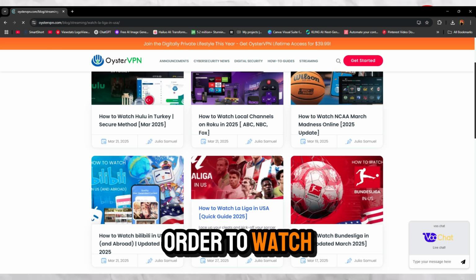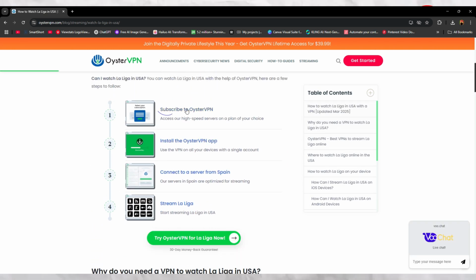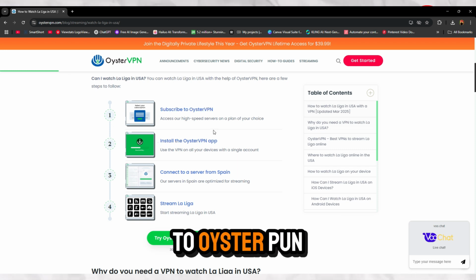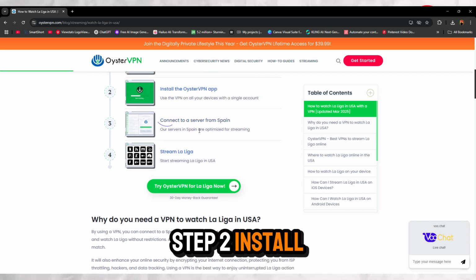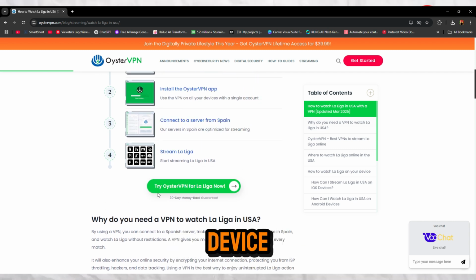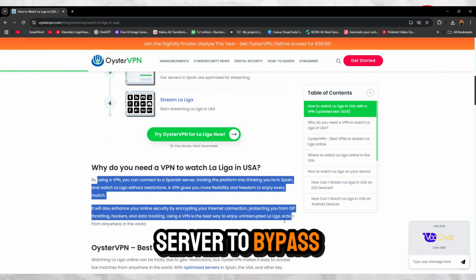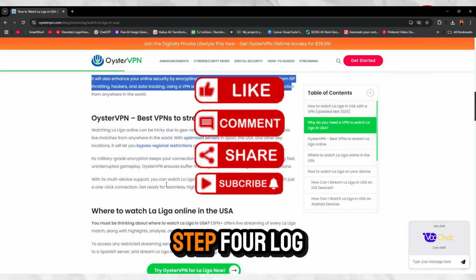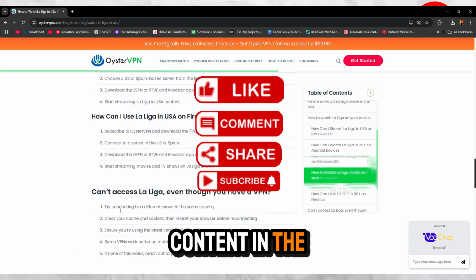Now, in order to watch Bilibili in the USA, you have to follow these steps. Step 1. Subscribe to Oysterpen and choose a plan that suits you. Step 2. Install the Oysterpen app on your device. Step 3. Connect to a Hong Kong server to bypass the geo restrictions. Step 4. Log into Bilibili and start streaming content in the USA.